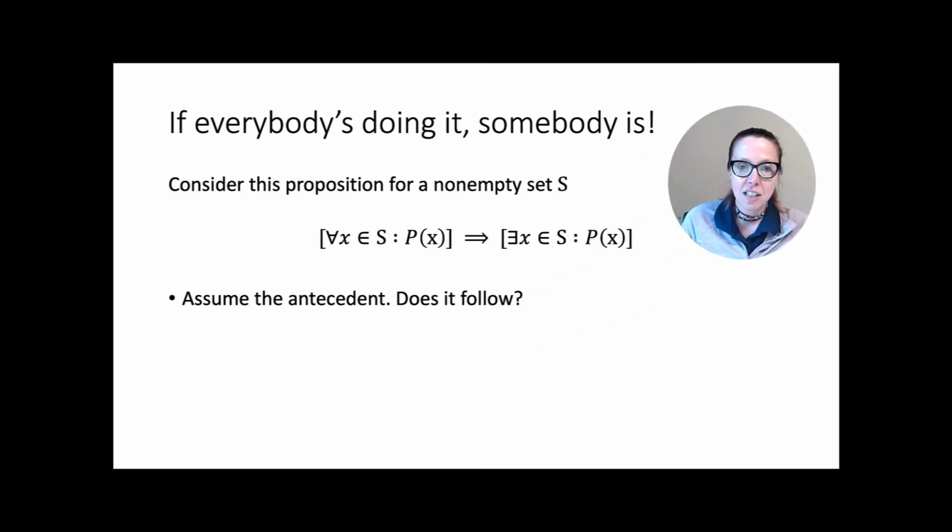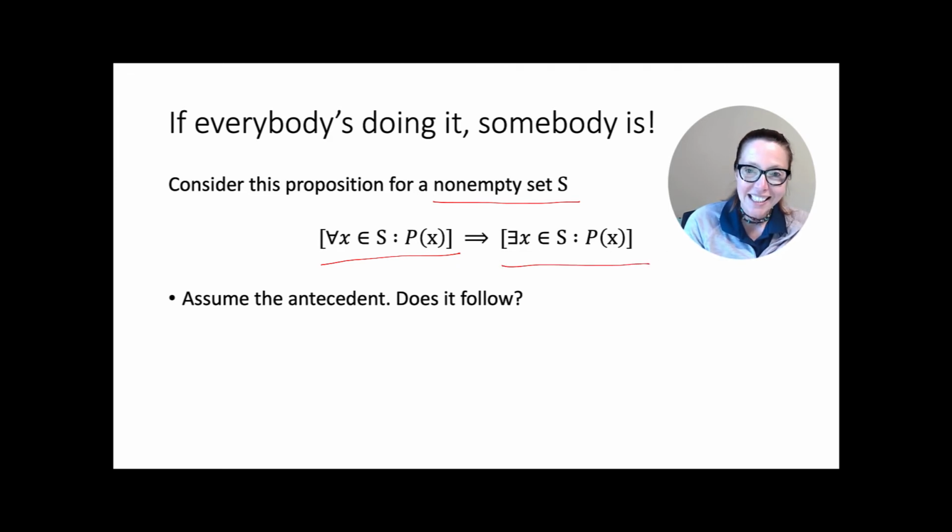So consider this proposition for a non-empty set S. So we have some non-empty set. Can we show that if everybody's doing it, for all x in S, P of x implies that at least somebody is?